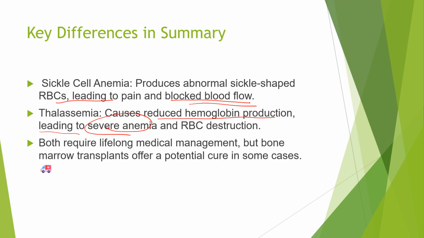Here they are producing hemoglobin, but abnormal sickle-shaped hemoglobin is produced. But here hemoglobin production is only reduced, so severe anemia is happening and RBC destruction is also there. So both require lifelong medical management. But bone marrow transplants offer a potential cure in some cases. Though not in all cases, in some cases bone marrow transplant can be a cure.